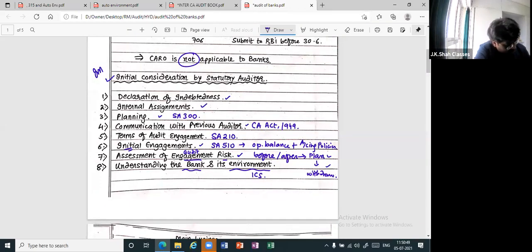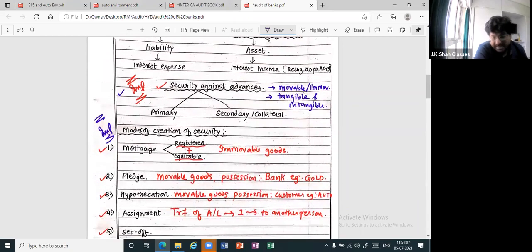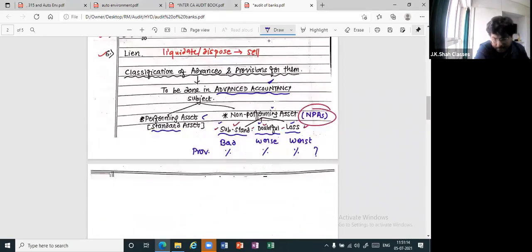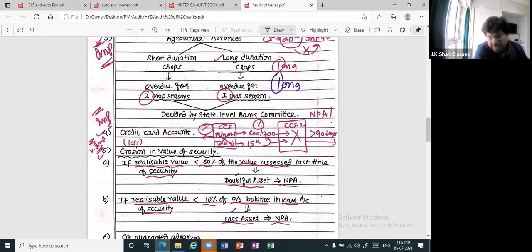Firstly, the initial considerations. Thereafter, security is very important. Modes of creation of security is also important. They ask you normally two for four marks, two into two. Thereafter, agriculture is important, credit card is important, erosion is important. This is an exam question.